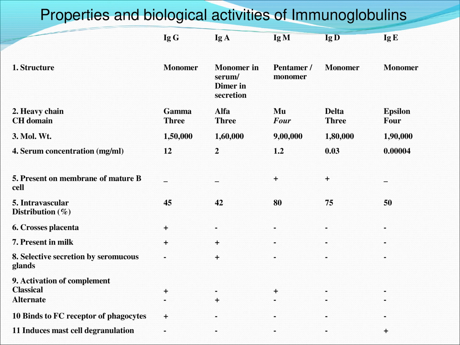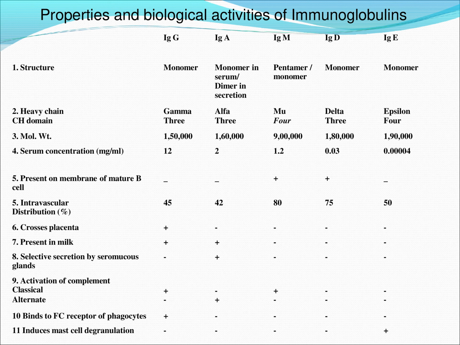Now idiotypes are again antigenic determinants on immunoglobulin molecules, and they are located in the variable region. They are located in the hypervariable region of the VH and VL domains, and one member of the species can act as an antigenic determinant to another member of the same species.